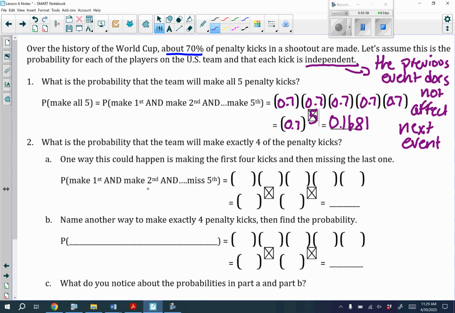Actually, what I would like you to do is pause the video and determine what this would look like right here. What values will we put in these 5 sets of parentheses? So go ahead and pause the video and put that down.